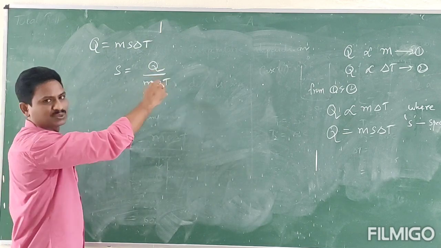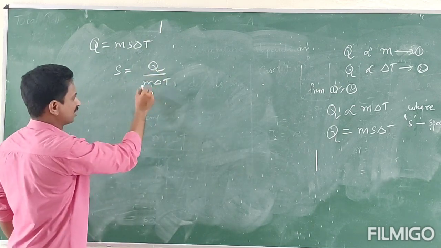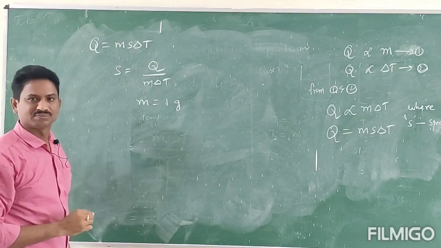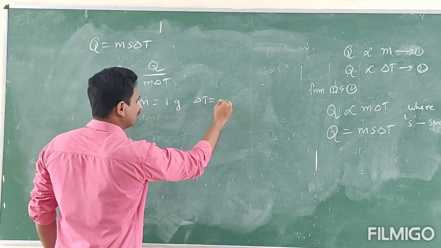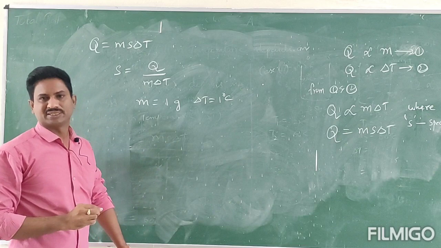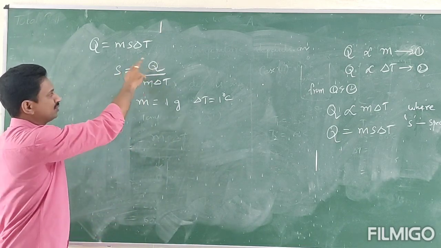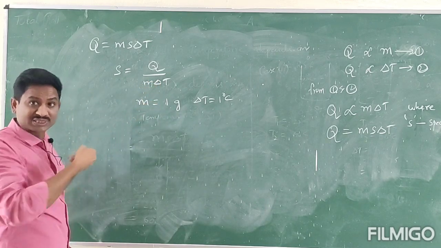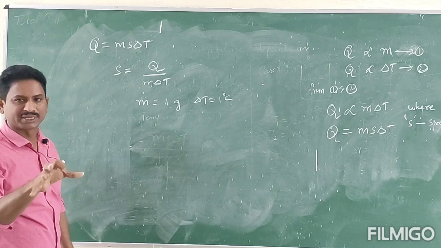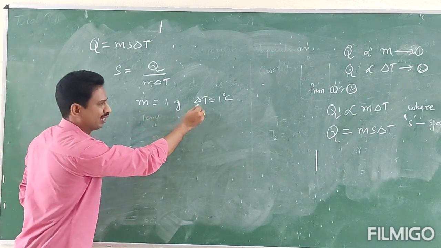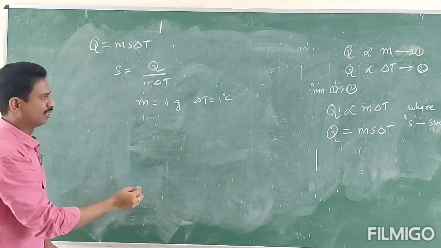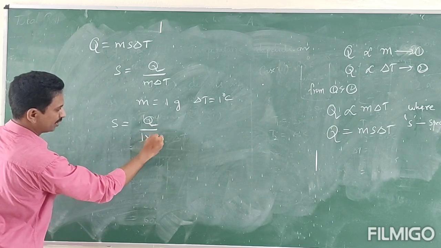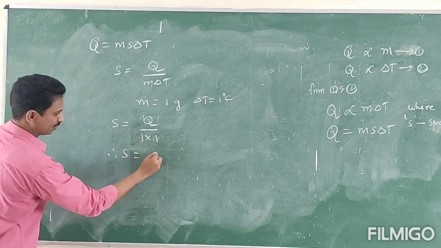Q also is a constant quantity. But mass M, let us take M as 1 gram, and delta T, let's say 1 degree centigrade. Among all these physical quantities, mass and delta T can be taken by ourselves. That's why we are taking unit quantities: mass equal to 1 gram and delta T equal to 1 degree centigrade. Substituting in this equation, you will get S equal to Q by 1 into 1. Therefore, S is equal to Q.